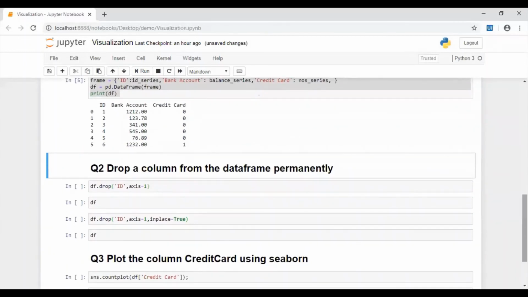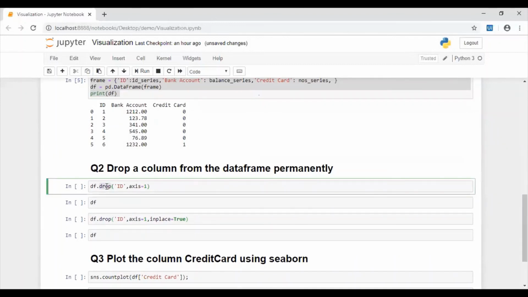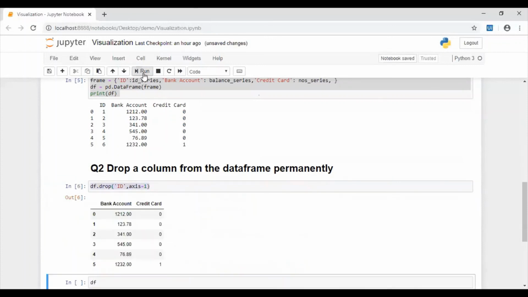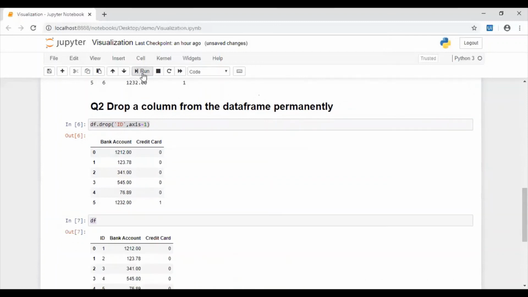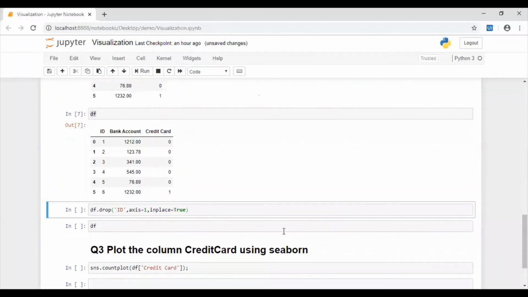Now our second question is drop a column from the data frame permanently. Here we use a drop method. ID is the column name. Axis is equal to 1 indicates column. Let's see. It has dropped. Did it really drop? Let's see df. Let's print it. Okay. ID column is still there if you see.